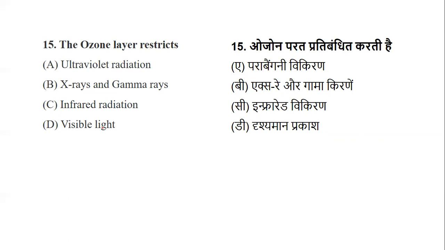So let's see what the answer is. Yes, it restricts ultraviolet radiation. So this is how we have completed our revision of the questions on people, development and environment.